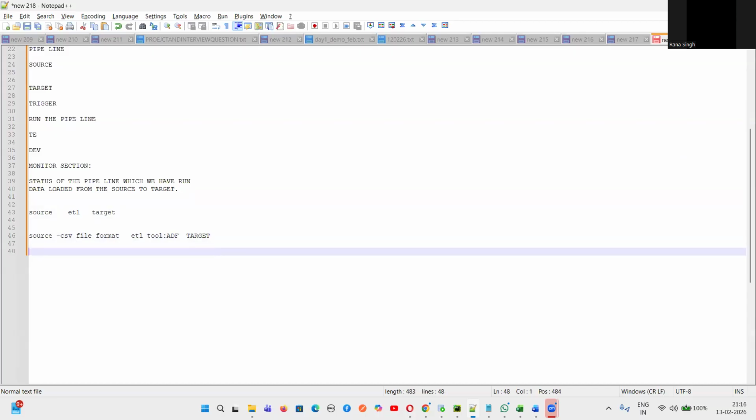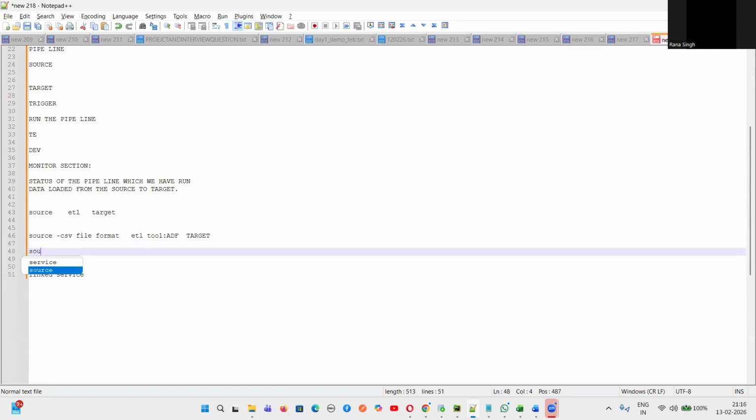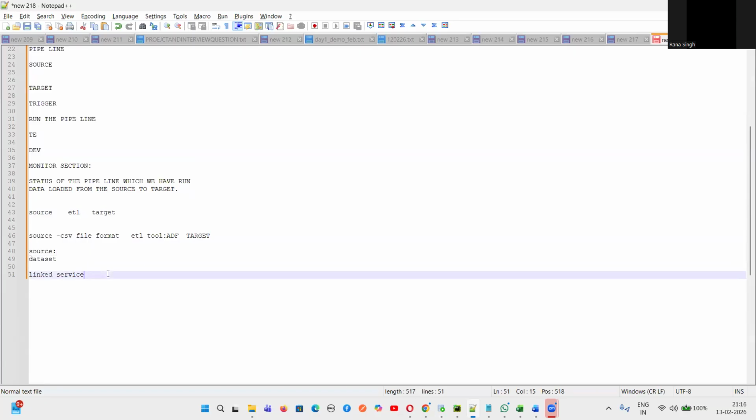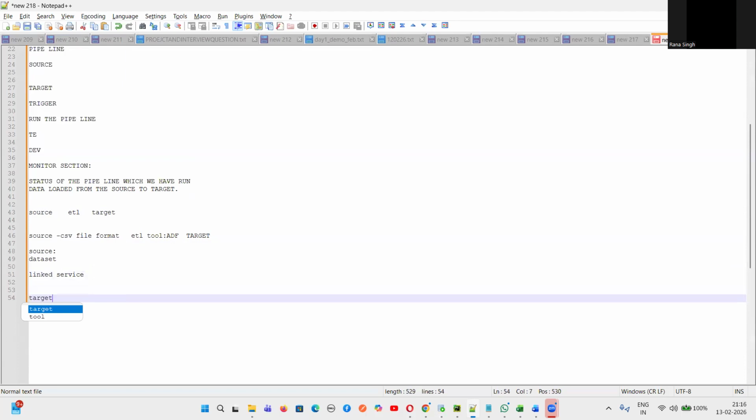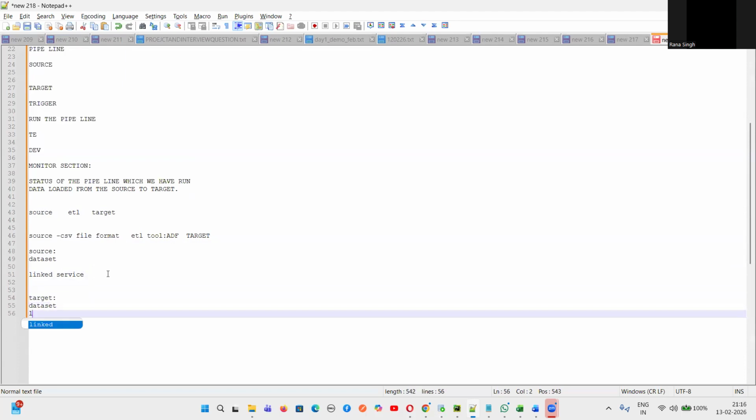So to create the source, we first have to create a dataset. Okay. And then we have to create a linked service for the source. This is everything we will do for source. For source, we will create the dataset and we'll create the linked service. Similarly, we'll do for the target. What are the things we'll create? We'll create the dataset. We'll create the linked service. So that is our plan.